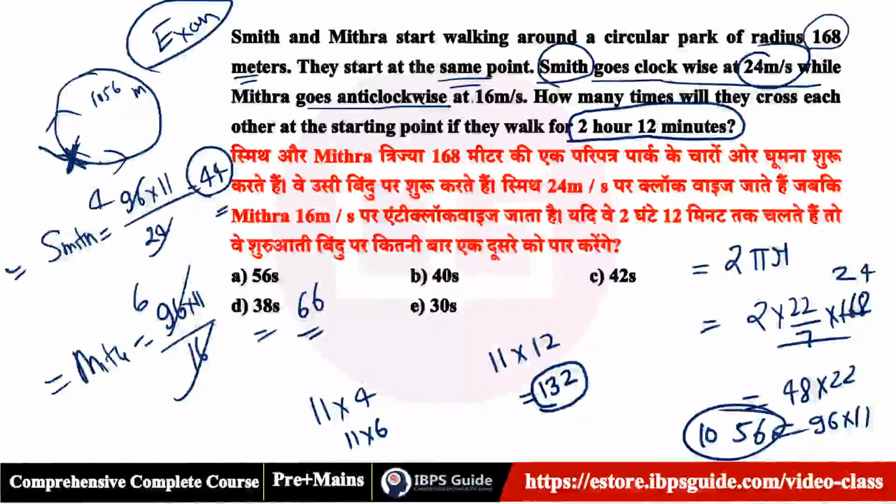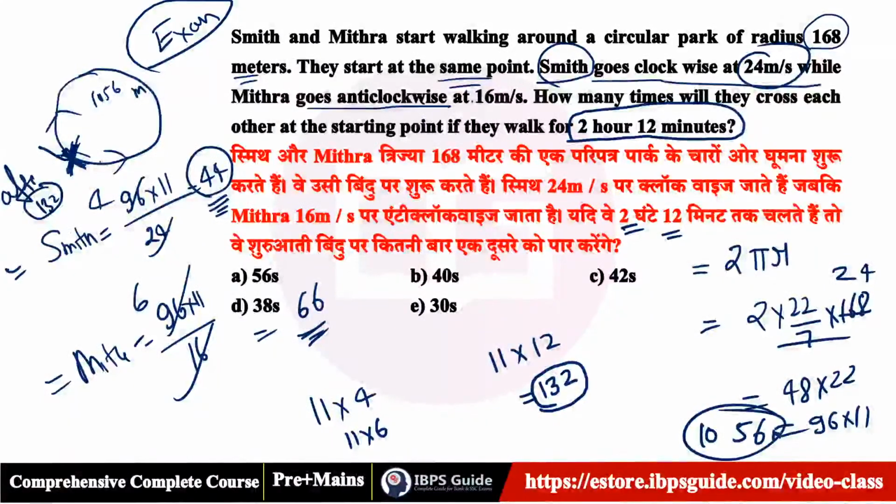132 is the LCM, because when they come, he'll take this much second, he'll take this much second, but on the circle after 132 seconds they meet, they come at the same point. Did you get this? They come at the same point, 132. And now the total time is 2 hours 12 minutes. 2 hours 12 minutes means, okay, 132 seconds, right?